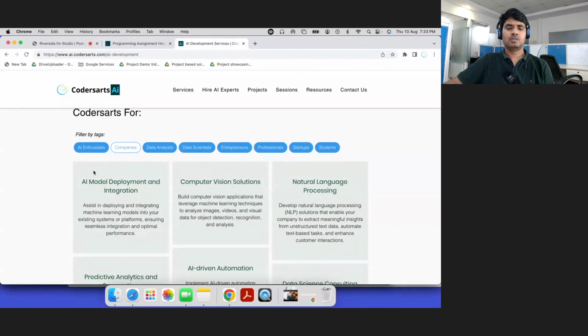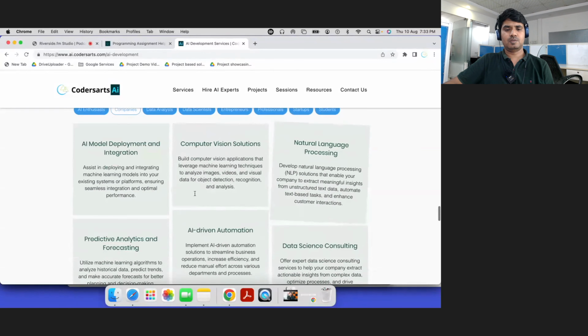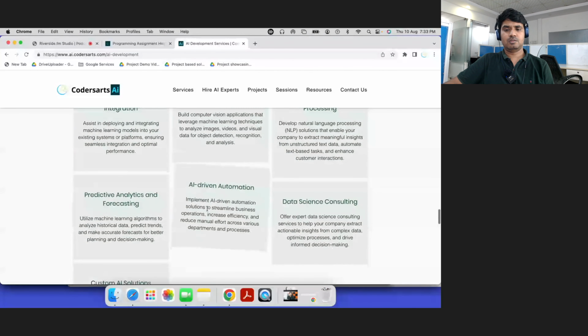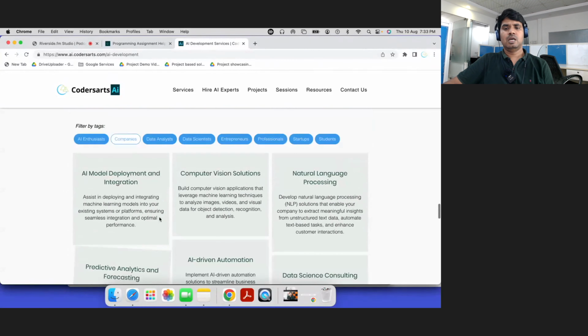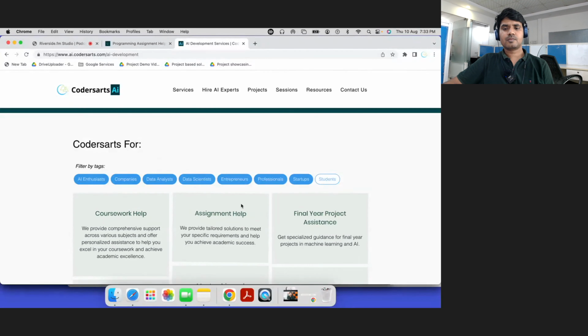For companies: AI model deployment, integrations, computer vision solutions, natural language processing, AI-driven automation, data science consultancy, prediction analysis, custom AI solutions. And for students, these things are available.